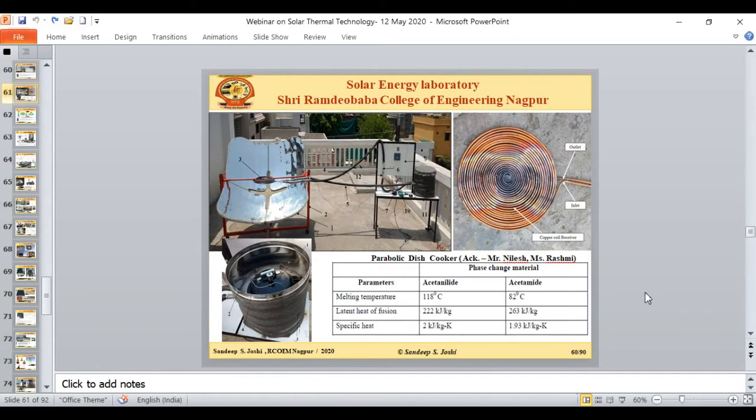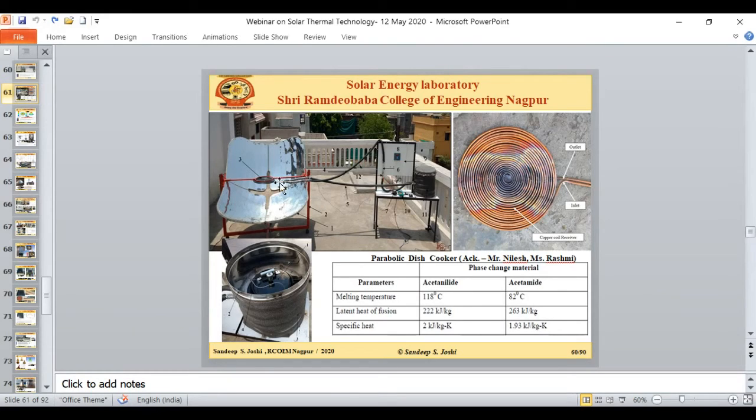This is another arrangement of CSP, a parabolic dish collector. This parabolic dish cooker is assisted with phase change material also. You can see this is the parabolic dish collector. We actually purchased this dish collector. We call it a 4-segmental parabolic collector, and it is purchased from Prince Solar, head office at Dhule, which is very popular today.